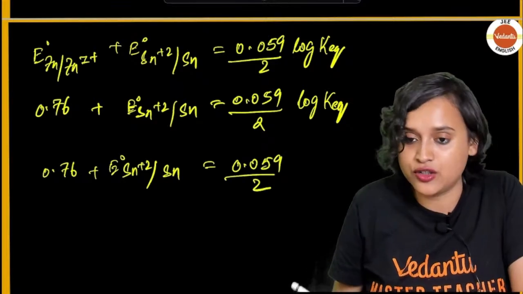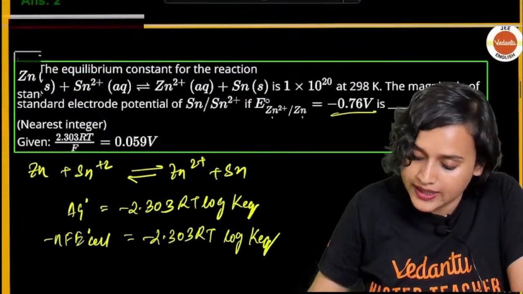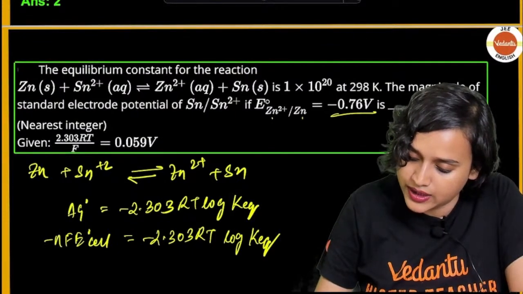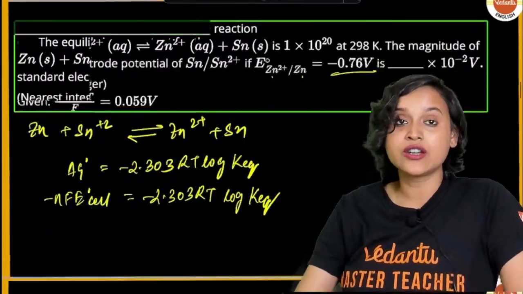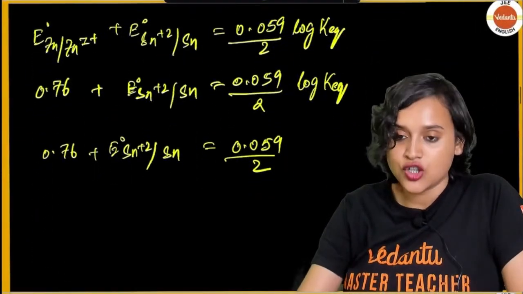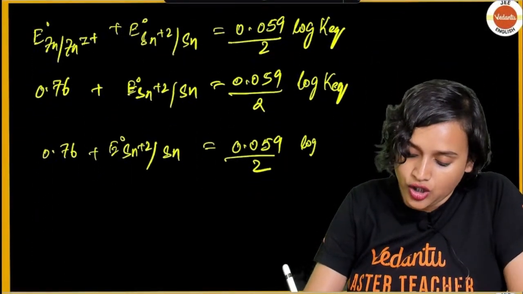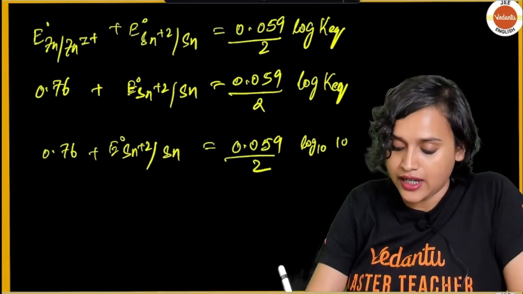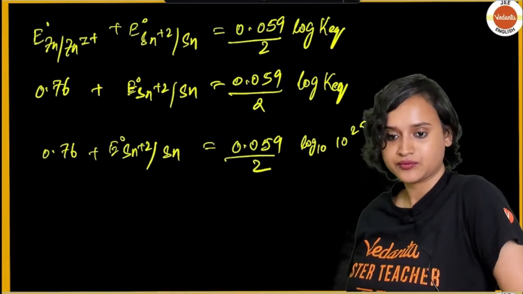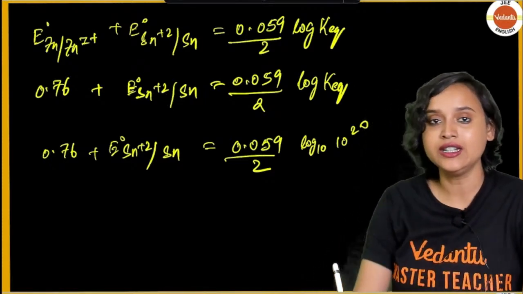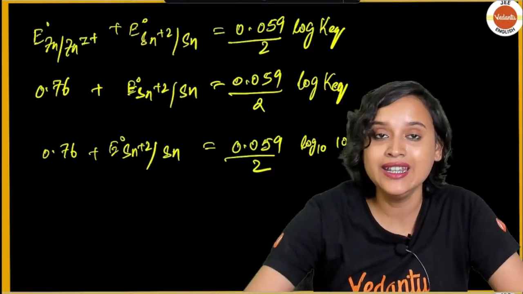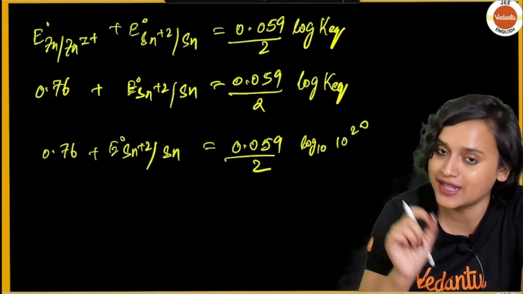0.059 divided by 2. And what is the log base 10 of KEQ value? Is it given somewhere? 1 into 10 to the power 20, that is given. So we will write log base 10 of 10 to the power 20. Correct? Now we have to calculate E naught Sn2+ to Sn.